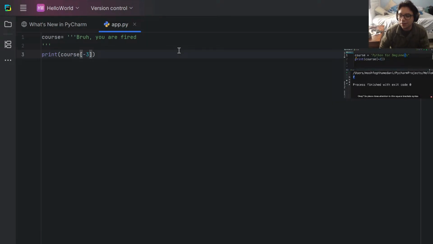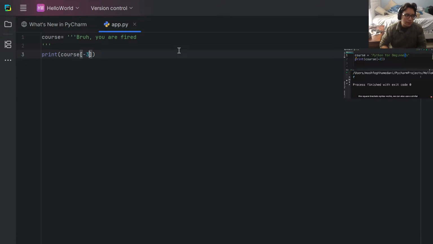So pay close attention to the square bracket syntax, because quite often it's the topic for online Python tests or university exams. So if you're preparing for a Python test, make sure to watch this tutorial one more time and understand exactly how this square bracket syntax works.